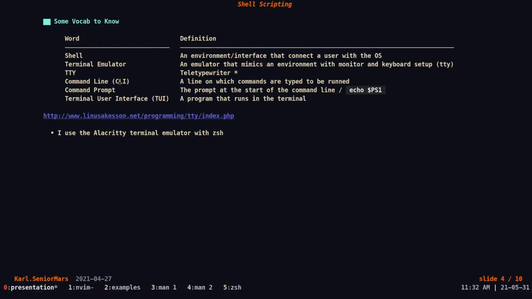Before moving on, I just wanted to make sure we're speaking the same language, so I want to review and emphasize these words. A shell is basically a program that allows you to connect to your OS through a text-based interface. A shell is usually inside a terminal emulator, which is an emulator that mimics an old TTY setup.